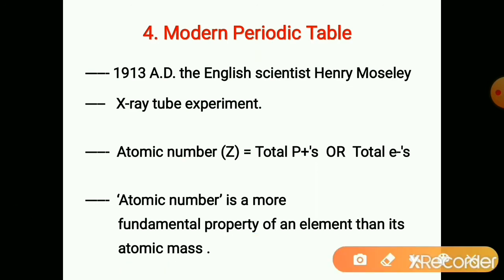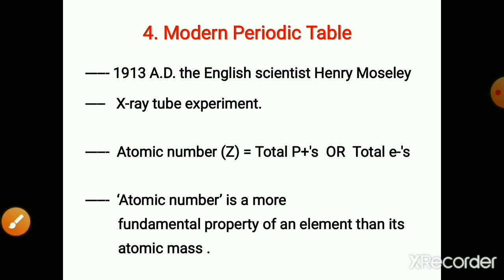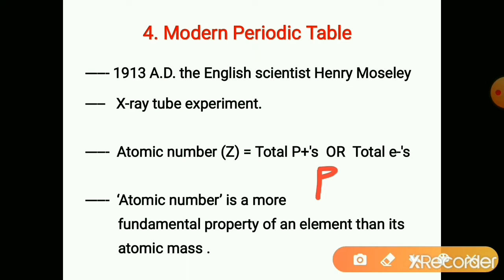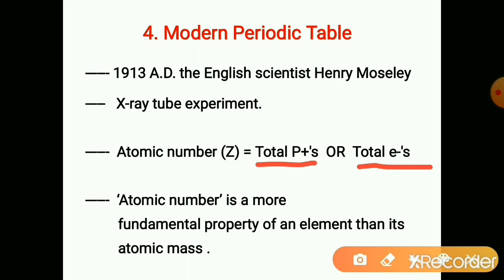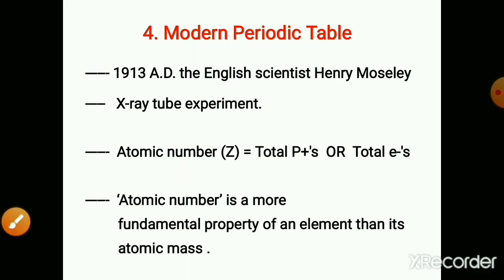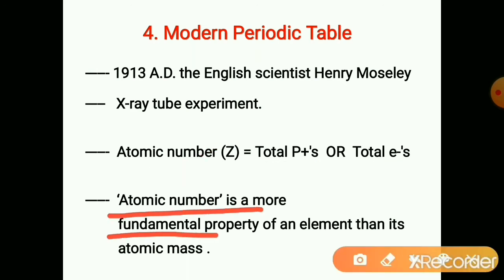and atomic number is nothing but the total number of protons in an atom or the total number of electrons in that atom. We know that protons will be equal to the total number of electrons. So here the number of protons or the number of electrons is called the atomic number, and it is the more fundamental property.